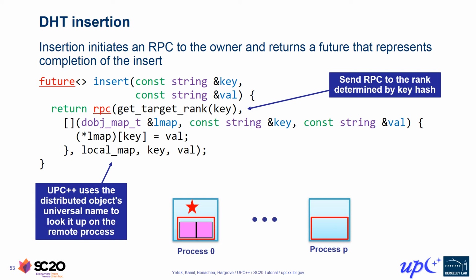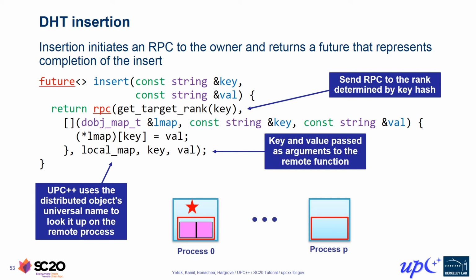So the result is that by passing a reference to our local dist object field, we are ensuring that the RPC callback running at the target will receive a reference to its corresponding target representative of the same dist object. If by chance this RPC message were to arrive before the target process had constructed its corresponding representative of the dist object, the RPC callback would be automatically deferred until after that construction has occurred.